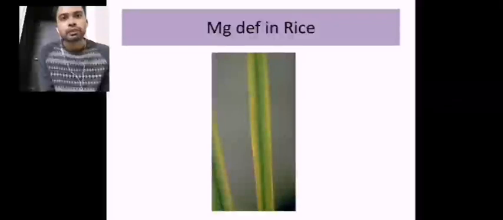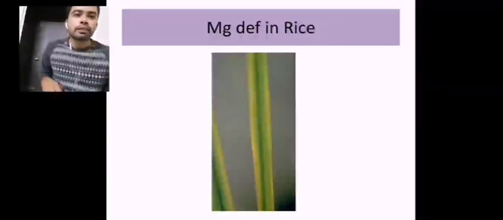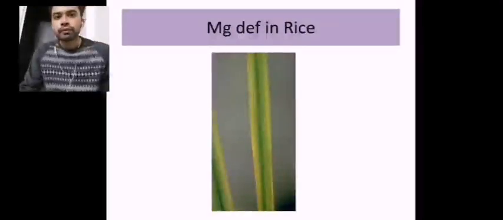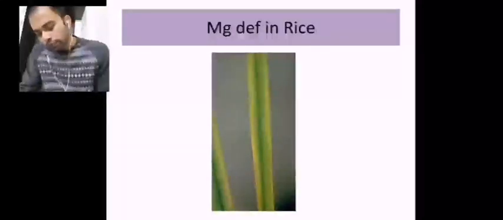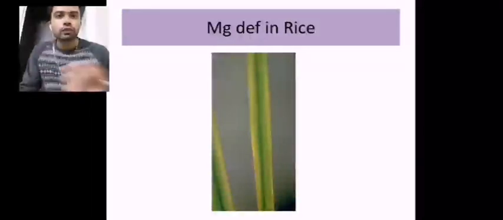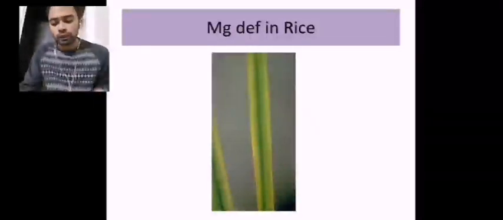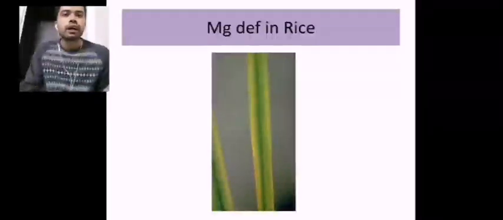In extreme cases, that will lead to interveinal chlorosis, which can be remedied by the application of MgSO4, magnesium sulfate, 2 grams per liter. So magnesium deficiency can be remediated by application of magnesium sulfate at 2%, or 2 grams per liter, or 400 grams per acre, with a ratio of 2 grams per liter or 400 grams per 200 liters per acre. It all starts with the formation of chlorophyll.